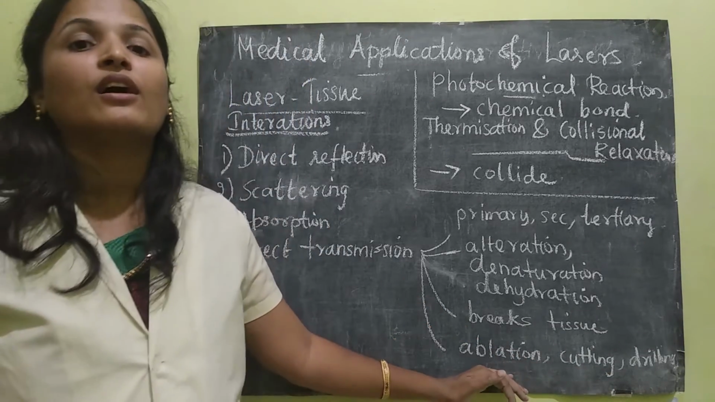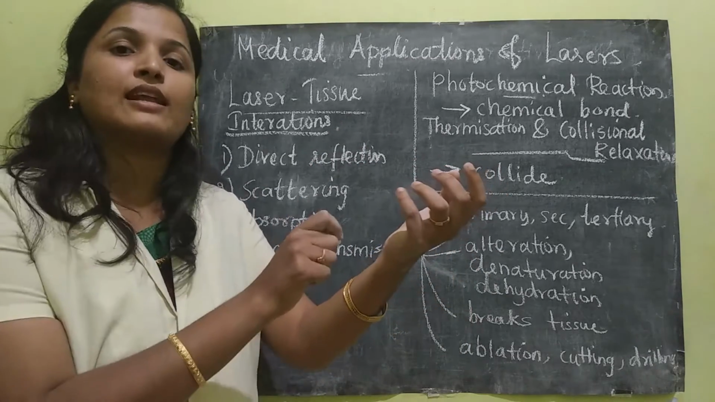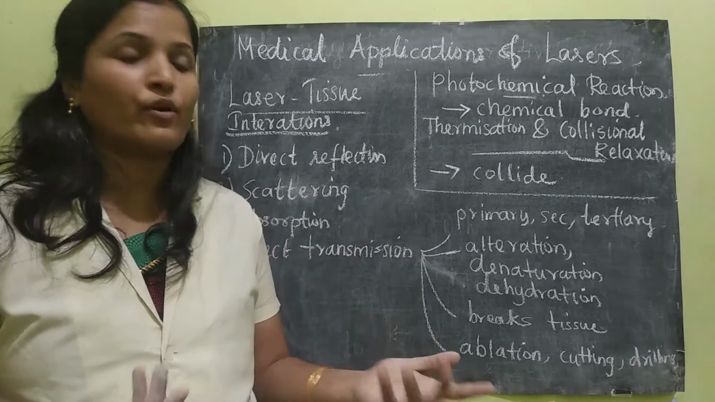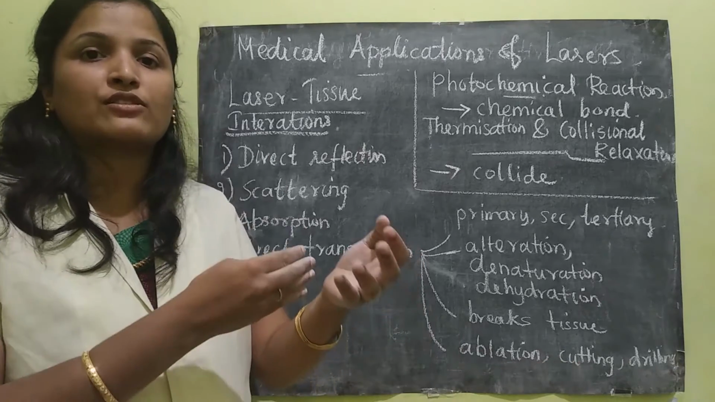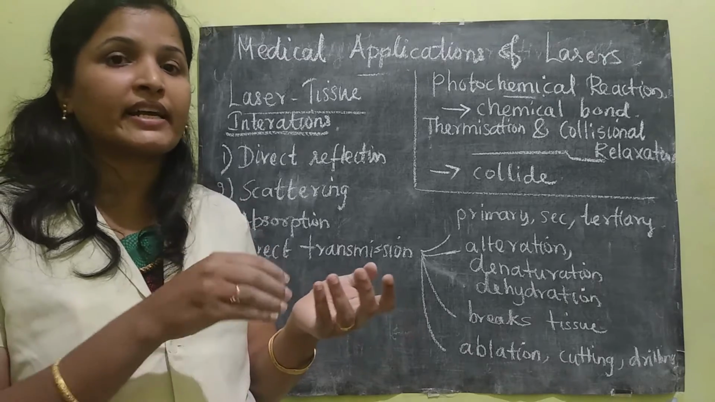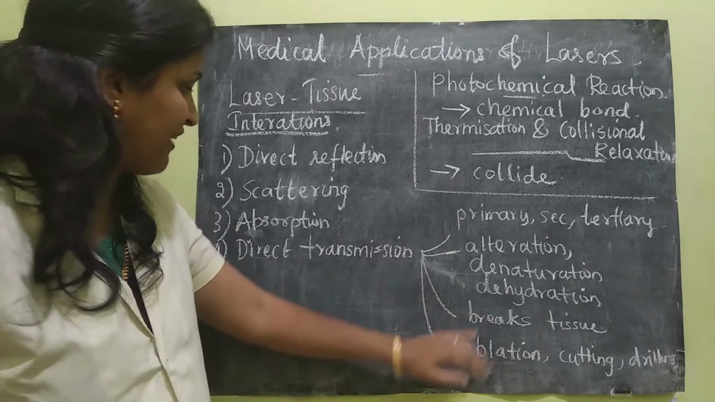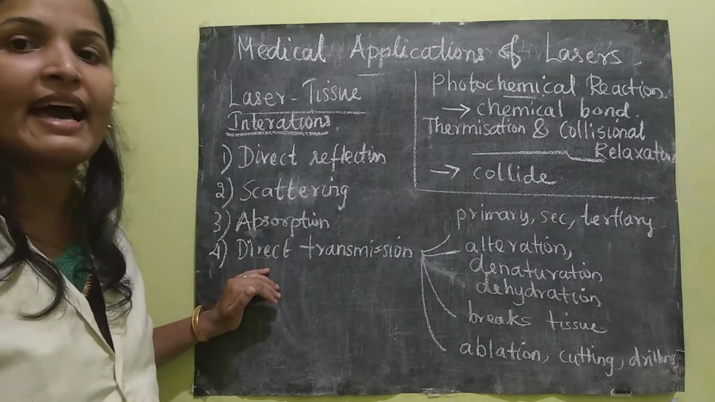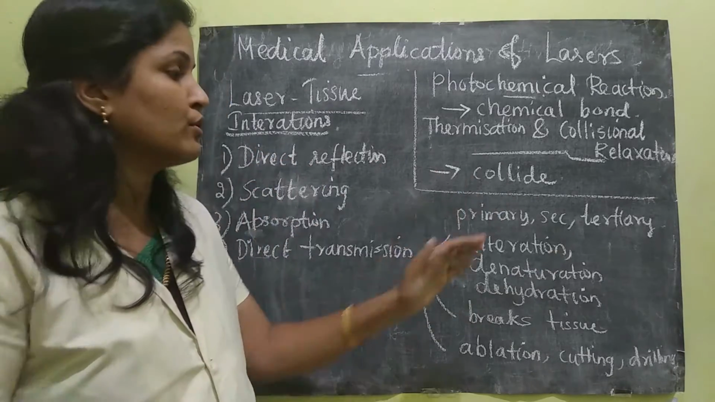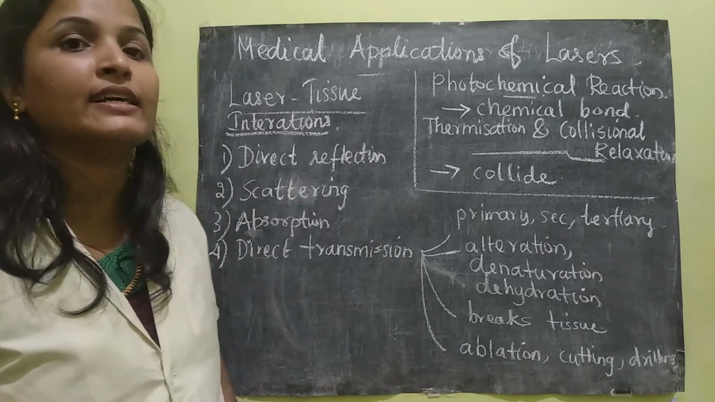Ablation means actually removal of the tissue. Okay, so if the laser is allowed to fall, some portion may be removed or become dead. Okay, and cutting, so laser cutting is very much useful in cancer cell removal, and also cutting will be possible, and drilling also sometimes possible. So these are the effects during the direct transmission. That means when the laser light transmits through the tissue, these are the effects that will happen. So these are the interactions between laser and tissues.